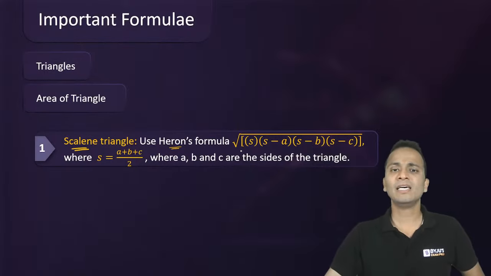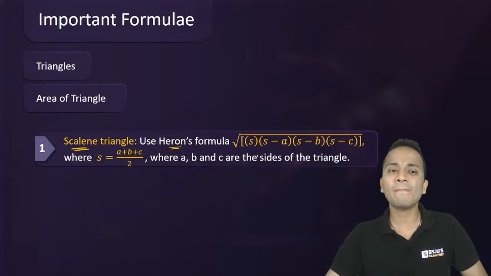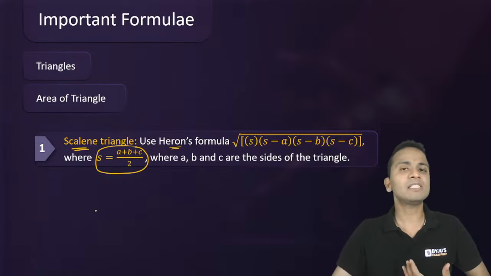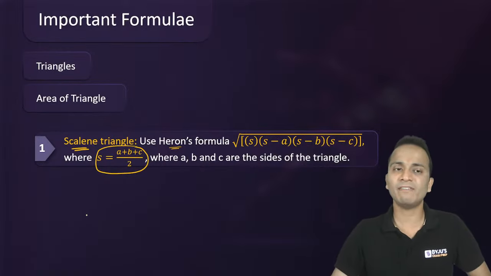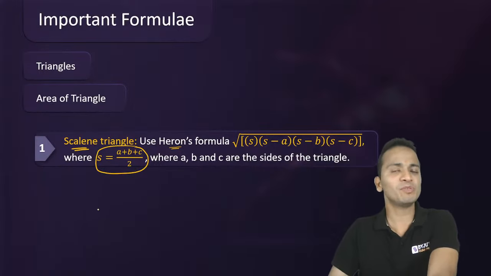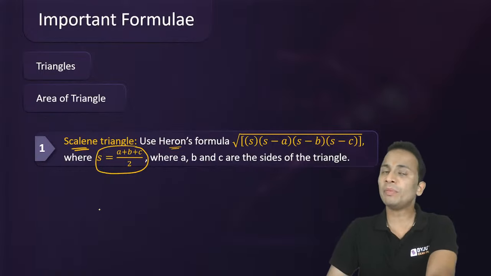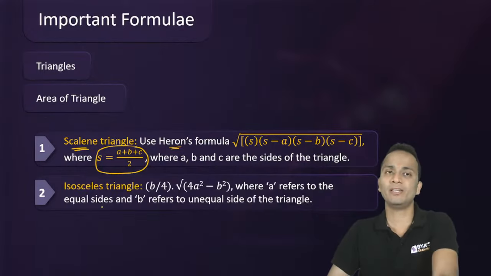and the formula is under root of s(s minus a)(s minus b)(s minus c), where a, b and c are the lengths of the sides and s is the semi-perimeter, which is given by this formula. Semi-perimeter means half of the perimeter, (a plus b plus c) divided by 2. All right. This is the most important, most famous, most used formula for the area of triangles. The next formula is for an isosceles triangle.